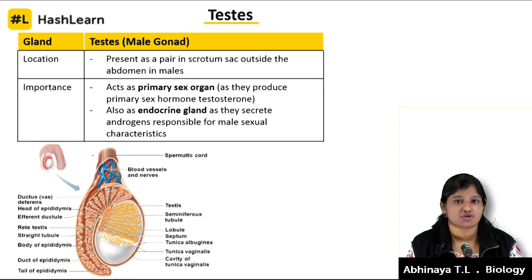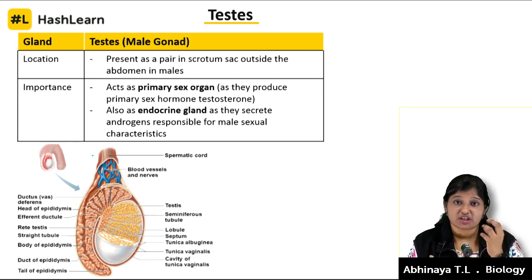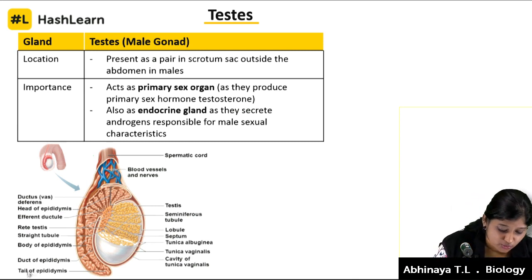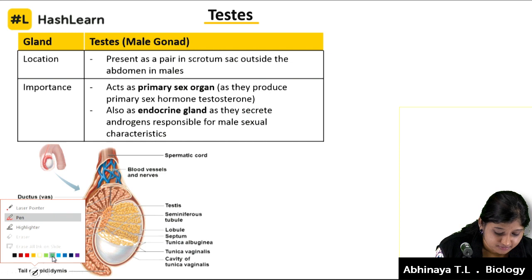They undergo denaturation. So to keep it at a proper temperature, the scrotum lies outside the abdomen. There is a pair of testes, placed in each scrotal sac outside the abdomen. That's what we are talking about in the location.